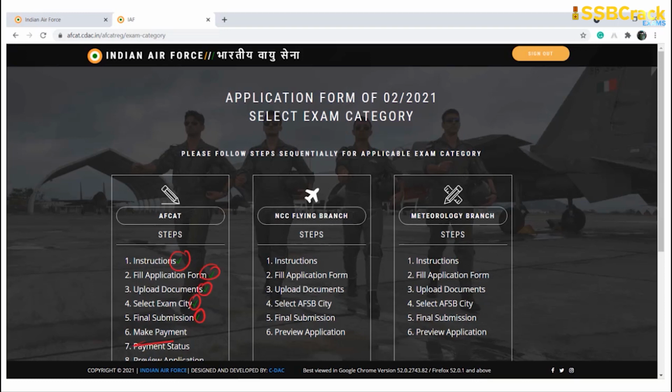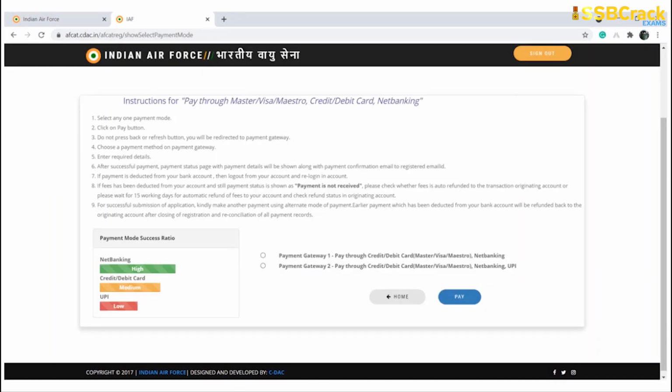Okay, now my job is to make the payment for the exam. If I did not pay, obviously I will not be allowed for the exam, so I have to pay. Please click on make payment, and thereafter it will show me the payment mode success ratio. In net banking it is high, credit or debit card it is medium, and UPI it is very, very low. It will show me in that particular format.